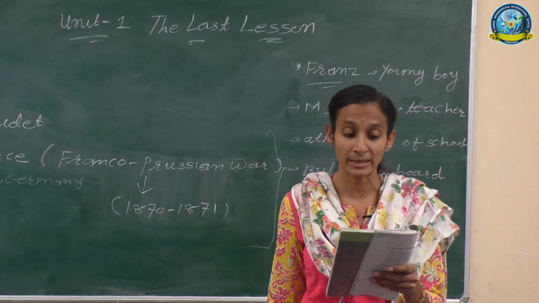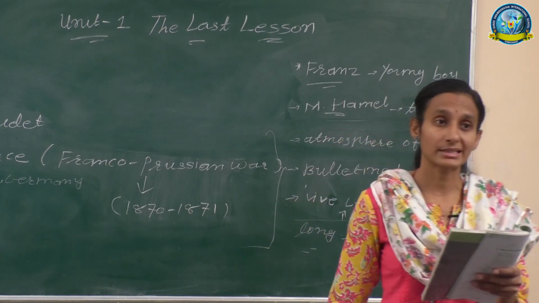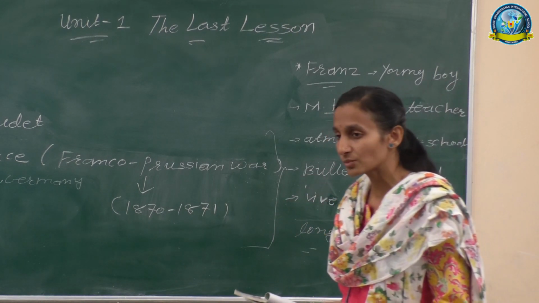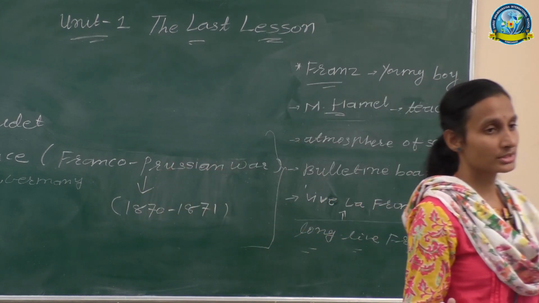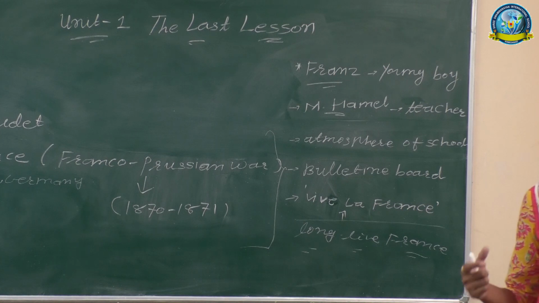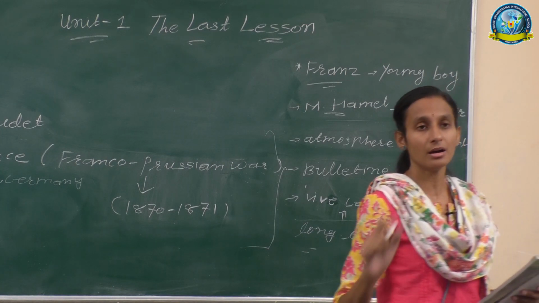When I reached Mr. Hamel's garden, now what does Mr. Hamel's garden mean? There was a school, not just a garden, but the school's accommodation has a garden, and the window was facing the garden.